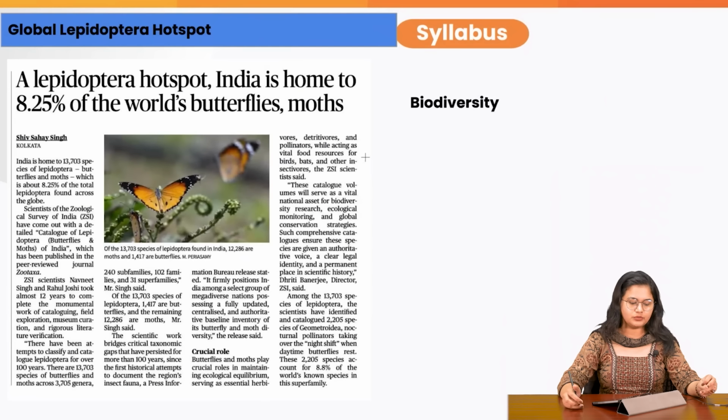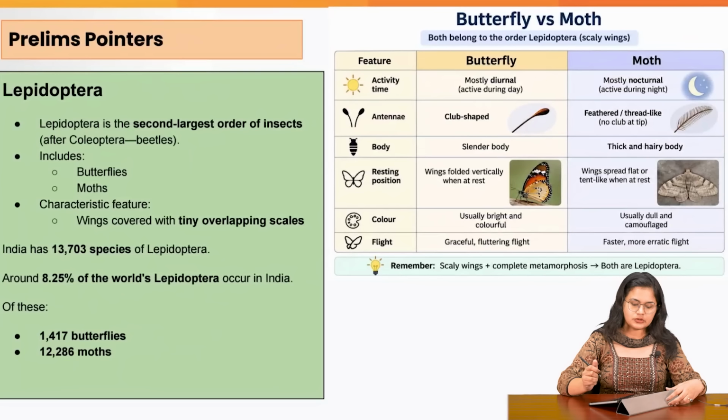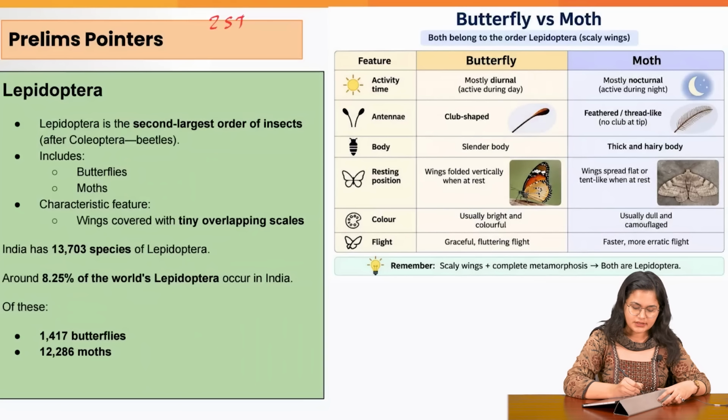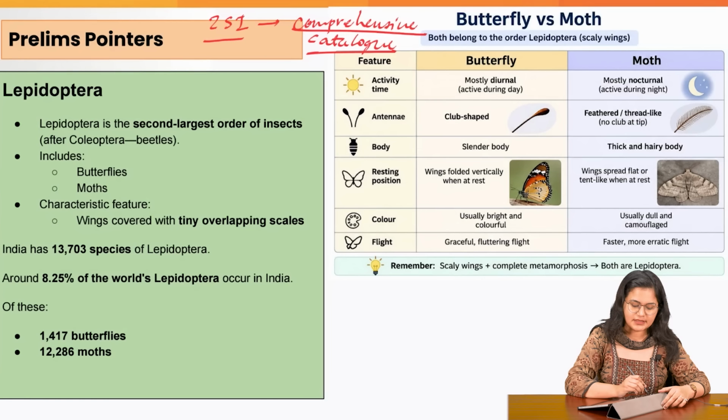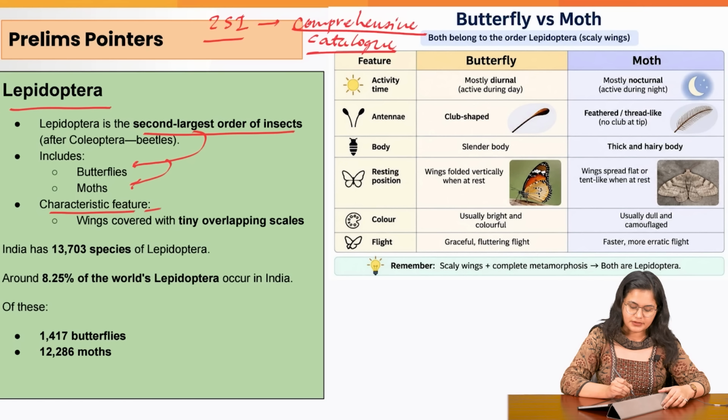Coming to the next topic, which is regarding the global Lepidoptera hotspot. The context is that the Zoological Survey of India has created a comprehensive catalogue of the Lepidoptera species. Coming to what is Lepidoptera, it is the second largest order of insects, which includes butterflies and moths. What are the characteristic features? Their wings are covered with tiny overlapping scales. Rather, the literal meaning of Lepidoptera is scaly wings.